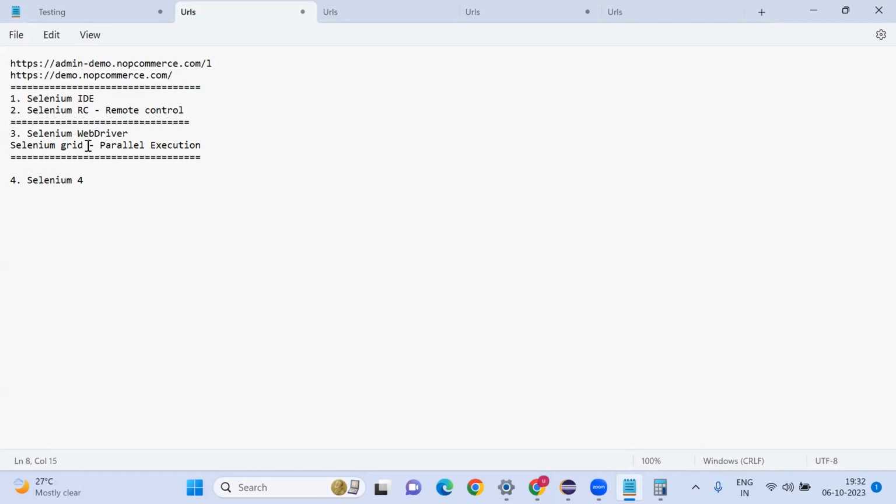That's why we use Selenium Grid as well. If anyone asks if you have experience in Selenium Grid, say yes, you know how to implement it. We are going to see that topic as well. This is about Selenium history. Initially they started with IDE, then RC, then WebDriver. Most people use WebDriver only.